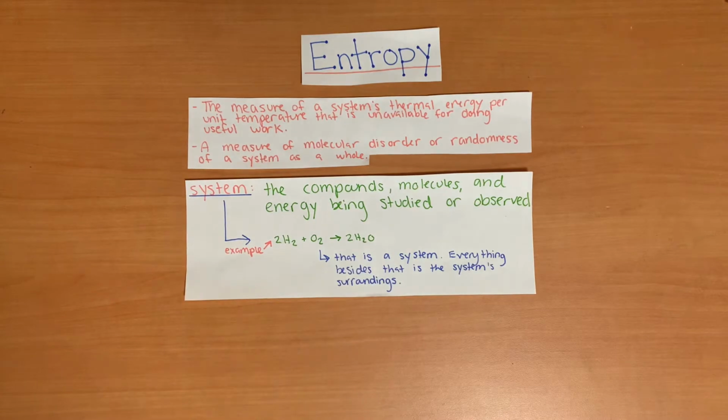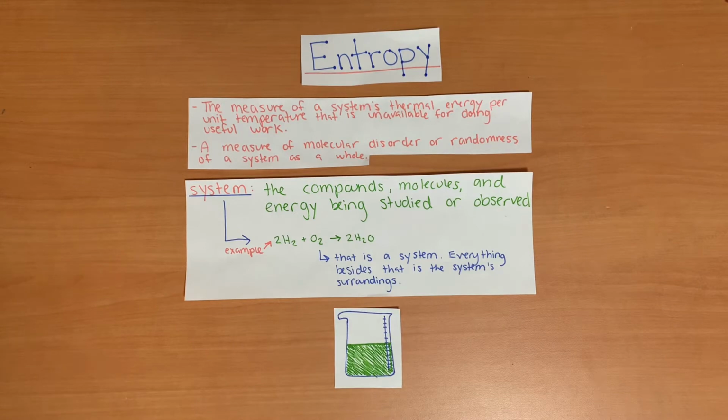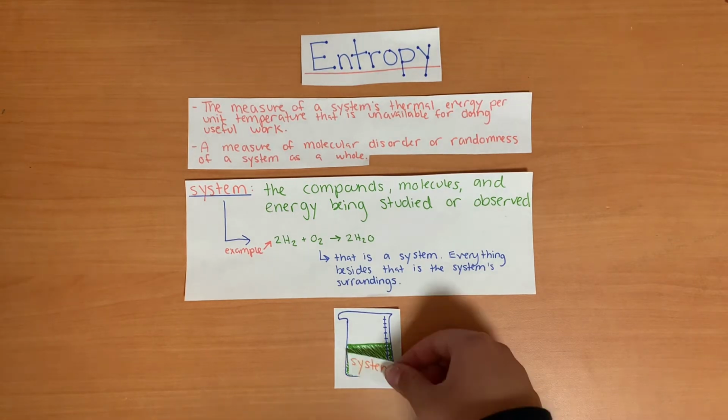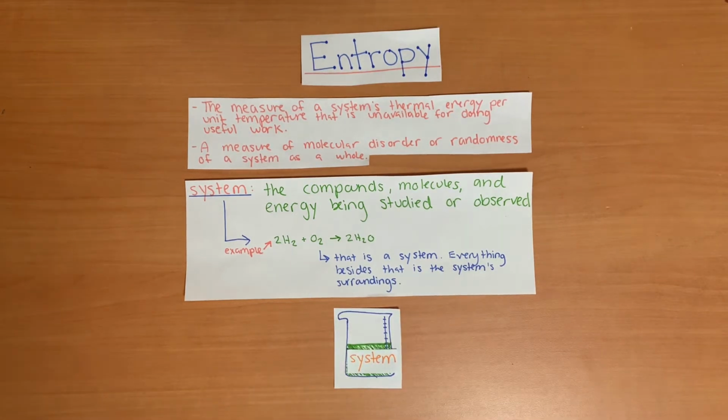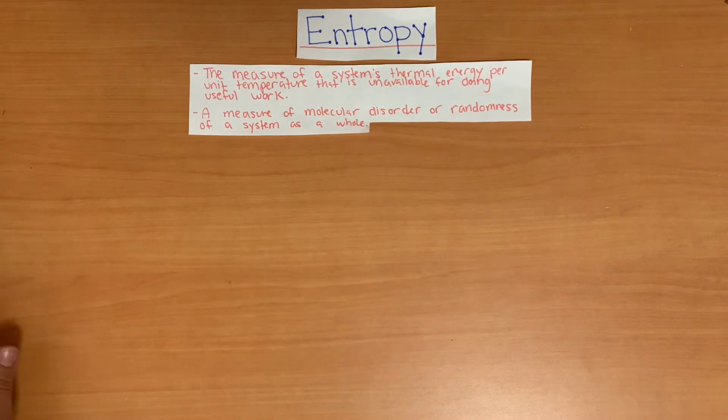A system is the compounds, molecules, and energy being studied or observed. For example, 2H2 + O2 yields 2H2O is a system. Another example is a chemical reaction taking place inside of a beaker. The beaker and all of its contents are the system. Everything else besides that is the system's surroundings. Okay, now back to entropy.